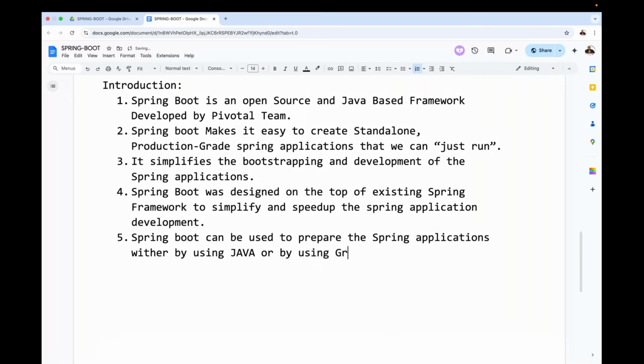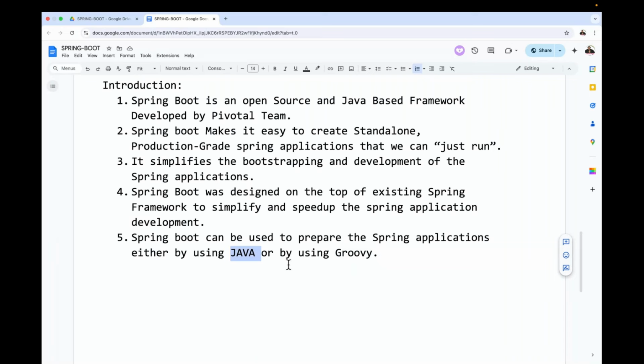Groovy is also one of the languages related to Java, similar to Java. Of course, we are not going to use Groovy for our applications. Mainly we are going to think about Java, but these are its capabilities.